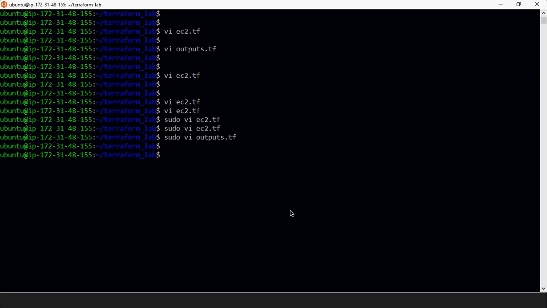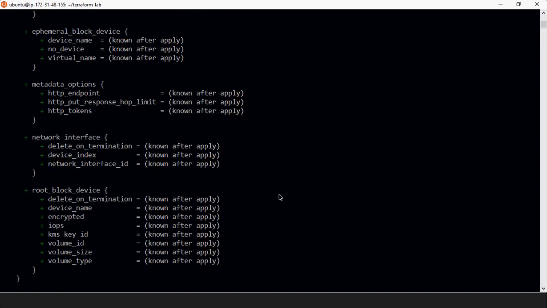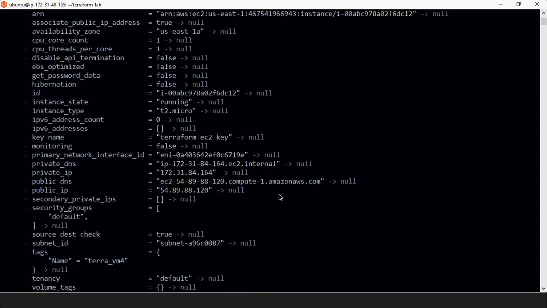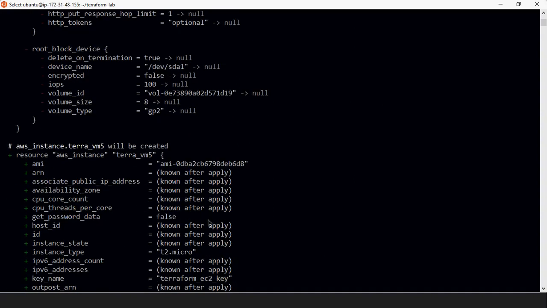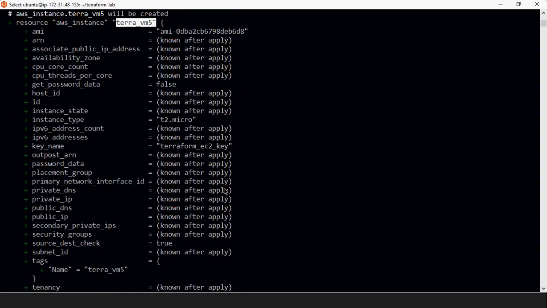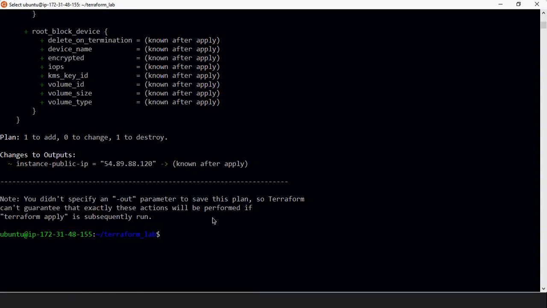So now I'm going to use terraform plan. See, it is showing that this EC2 instance VM4 will be destroyed, and your new EC2 instance will be created, whose name is VM5, with the tag name and everything.